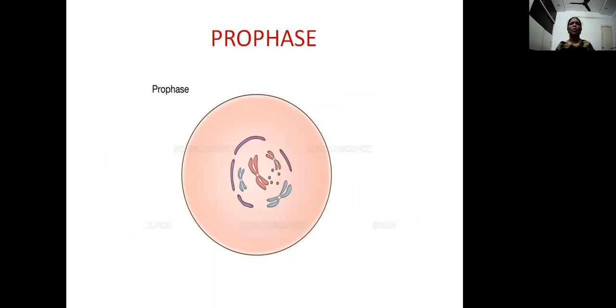This is the prophase of mitosis, where the chromosomes are clearly seen with two chromatids and the centromere. The nucleolus is dotted with spots. It is slowly degrading, and the nuclear membrane is disappearing slowly at the end of prophase.